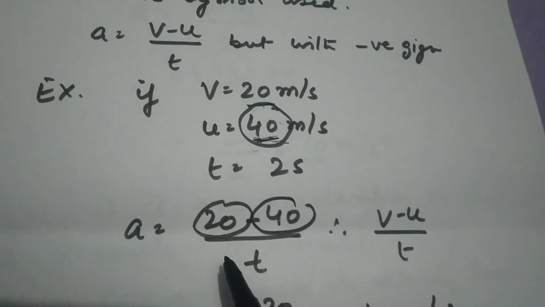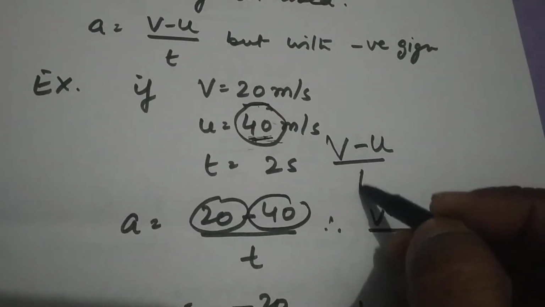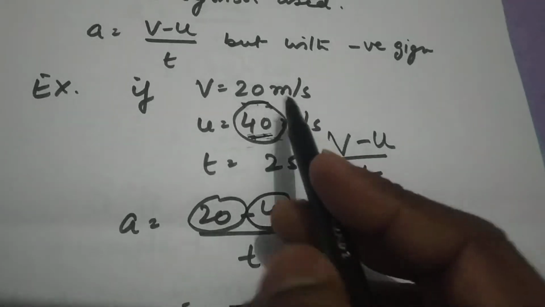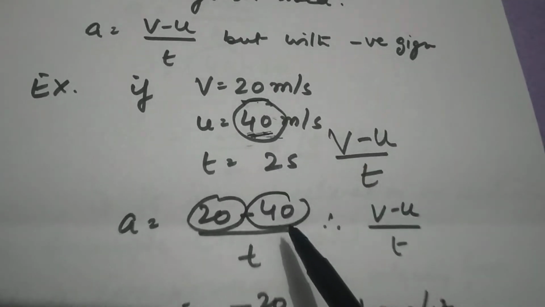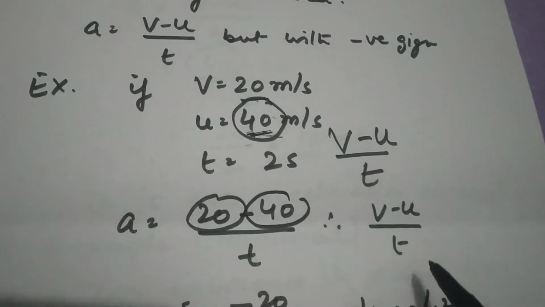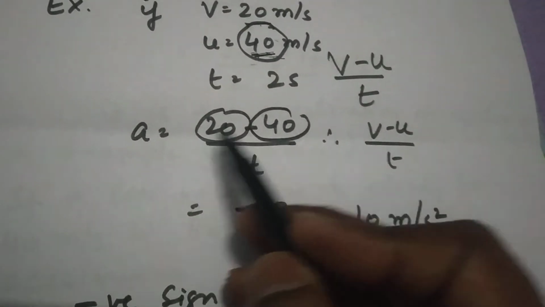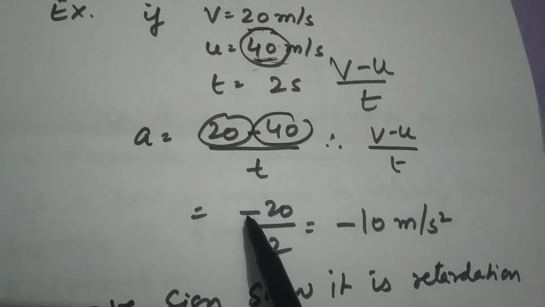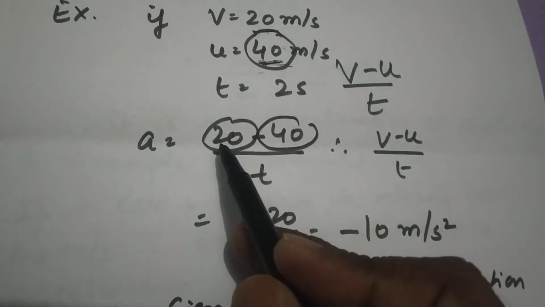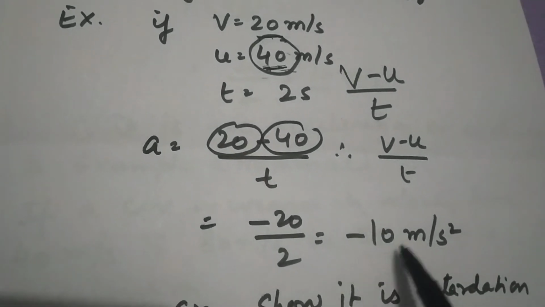So when you put in the formula v minus u upon t for the acceleration, we put v as 20, u as 40, time taken 2. When you subtract, the minus sign is bigger, so you get a minus sign here. 20 minus 40 is minus 20, and you get the value minus 10.